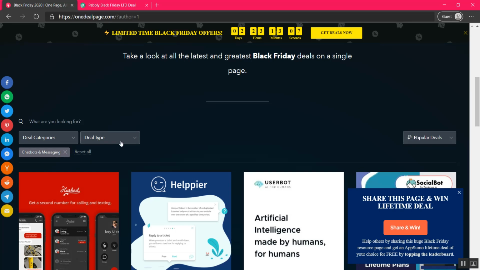Other than that, there is also a category of deal type. There you have annual deals, lifetime deals, or WordPress deals. Suppose you're looking for a lifetime deal, we can click on this option and all the lifetime deals will appear here. Then on the other side of the page, there is a sorting option where you can sort your deals according to popularity or maybe trends, the default, or the latest options, and so on.